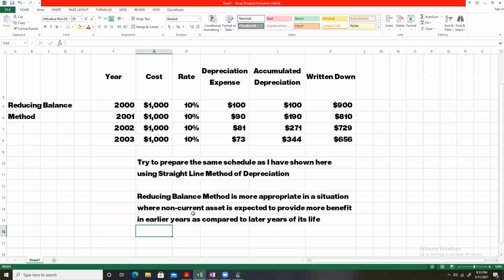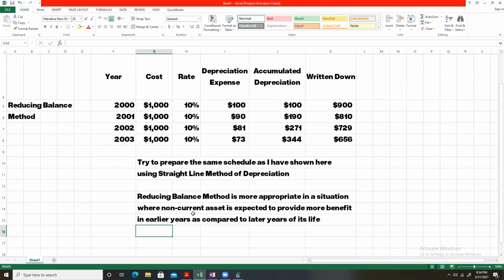Suppose further that the computer is of the latest technology that we have in the market. So latest technology definitely reaps more benefit when it is newer.